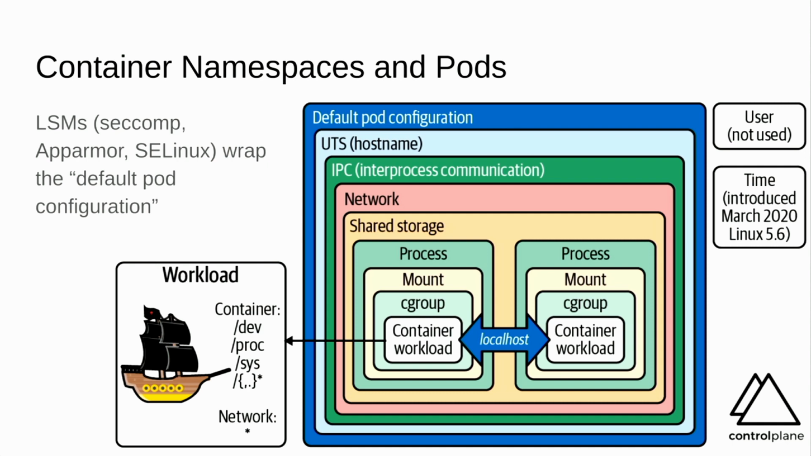There is a shared network namespace here. So that means that ETH0, or VETH as it is, and the local host adapter is shared between all containers in a pod. A pod is a trust boundary of sorts, and you can see as well that there's some shared storage. The process namespace, mount, C group, they all wrap an individual container. And then we have various other things wrapping here. The default pod configuration is where we generally put our Linux security modules.